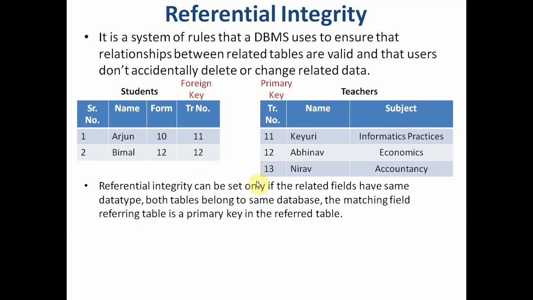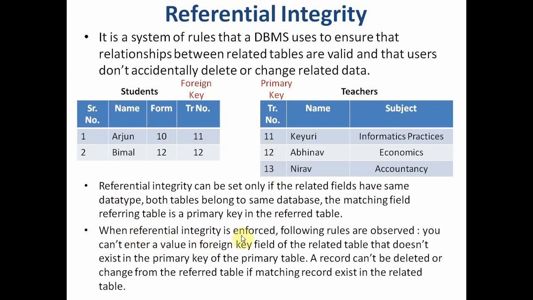Referential integrity can be set only if related fields have the same data type. These two fields are related, so they should have the same data type. Both tables should belong to the same database. All the tables belong to one database. The matching field in the referring table is a primary key in the referred table. This is the referring table, this is the referred table, and this is the matching field. So this field should be a primary key in this table.